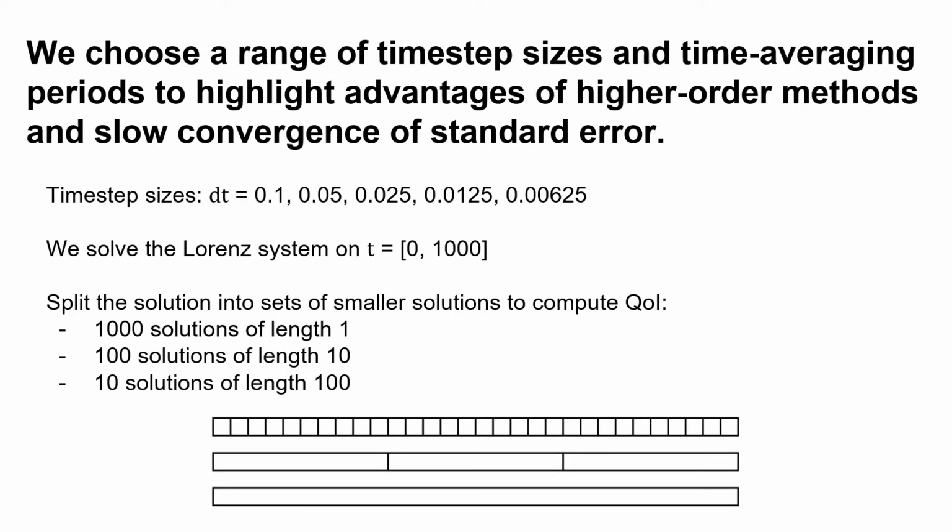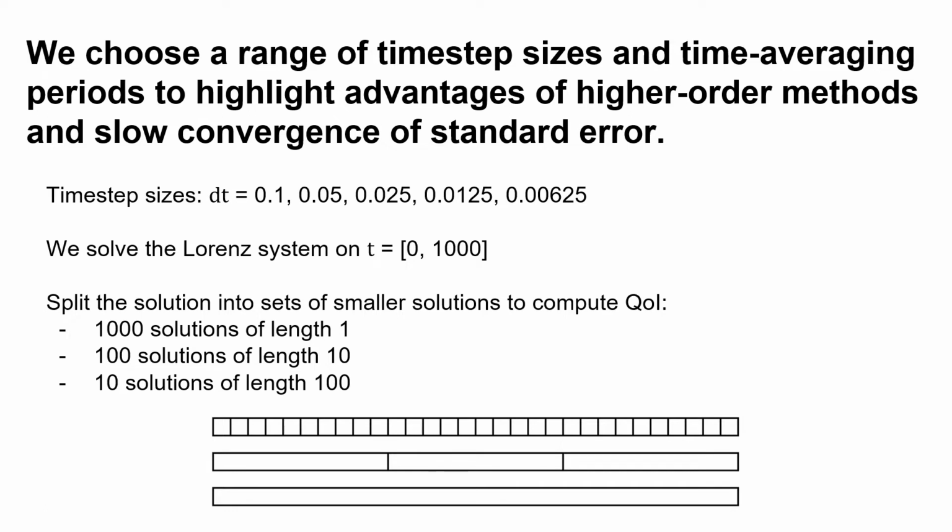Now that we have something to use as a true QOI, we set some final parameters for our simulation. First, we choose a range of time step sizes that covers 3 orders of magnitude, with the largest step size near the stability limit of our numerical schemes. Then, we solve the Lorenz system over 1,000 time units with each combination of step size and solver. For these solutions, we use an initial condition which is already in the regime of nominal solution behavior, so we skip the spin-up period. Finally, we divide these solutions into smaller sample solutions of various lengths, 1, 10, and 100.